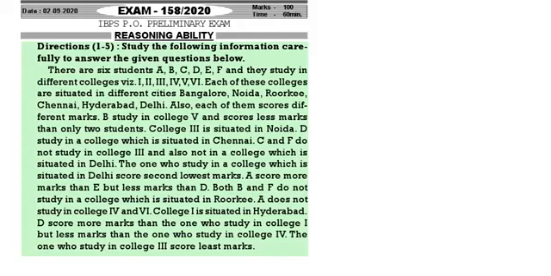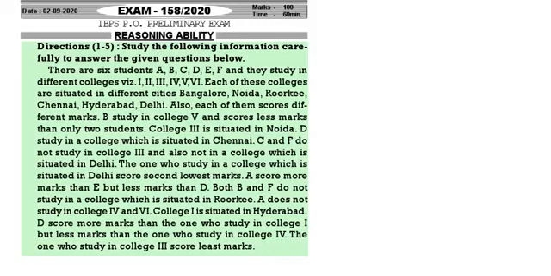Okay, good morning students. Today we will discuss IBPS PO Prelims exam, paper number 158. Study the following information carefully, then answer the questions. There are 6 students A, B, C, D, E, F and they study in different colleges 1 to 6.